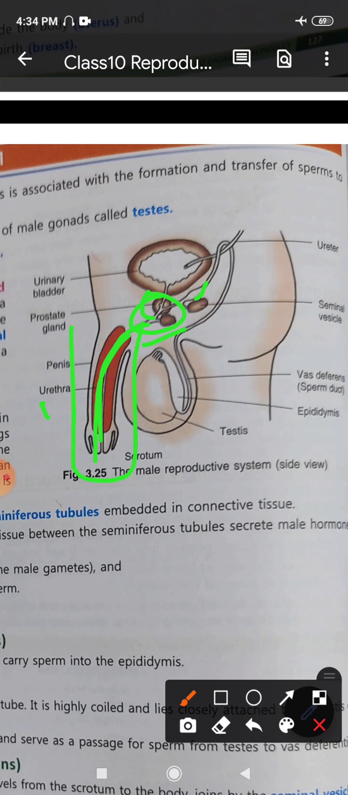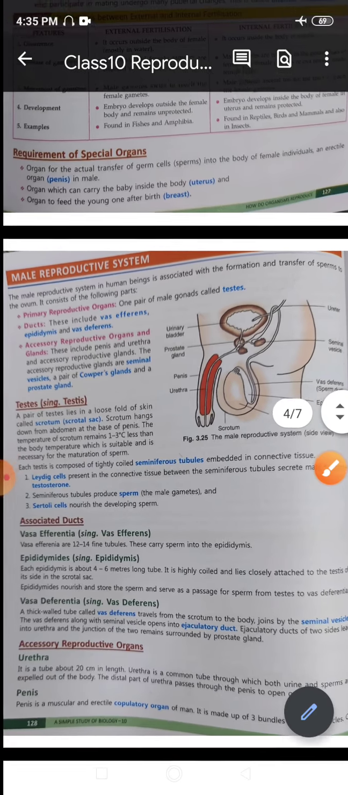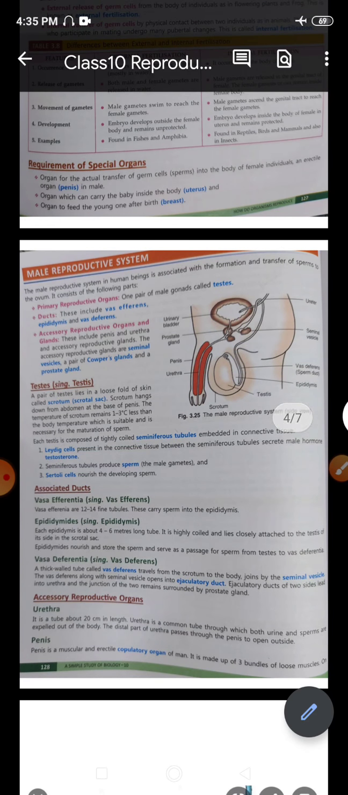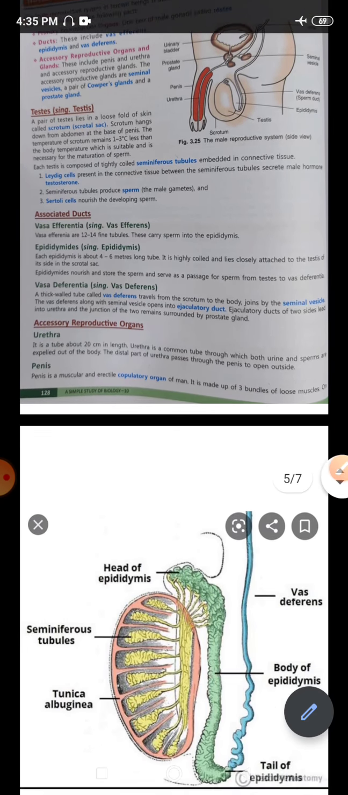And this is the urethra region of the male reproductive system. If we talk about the male reproductive system, it is also referred to as the urinogenital system. Why urinogenital system? Because it is the genital organ also, and the urine also passes out through the same organ. That is why it is the urinogenital system. So that's about the male reproductive system and the associated glands.